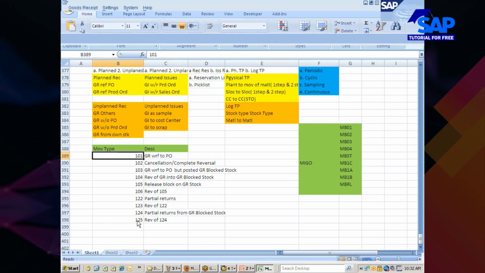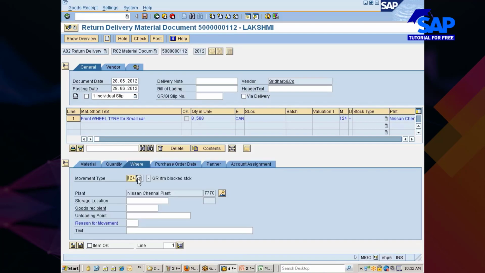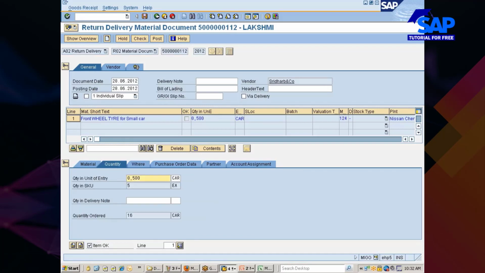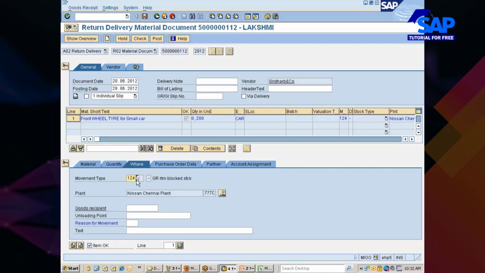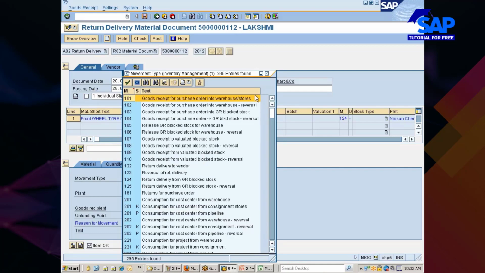Like I said, you open the transaction in the older version or in the new version also. If you go into here, you would see movement type. You can just go there from here and then find out the movement type. Like this, you can select it.